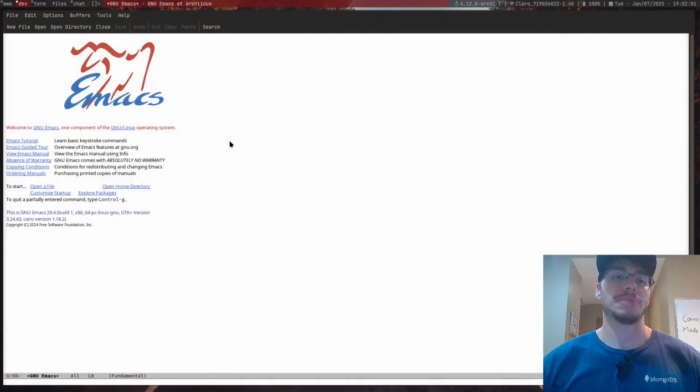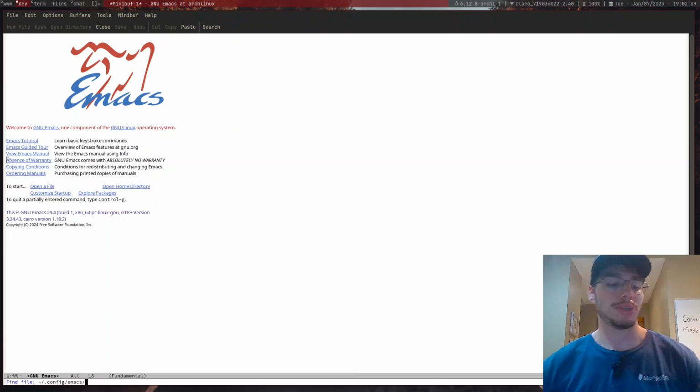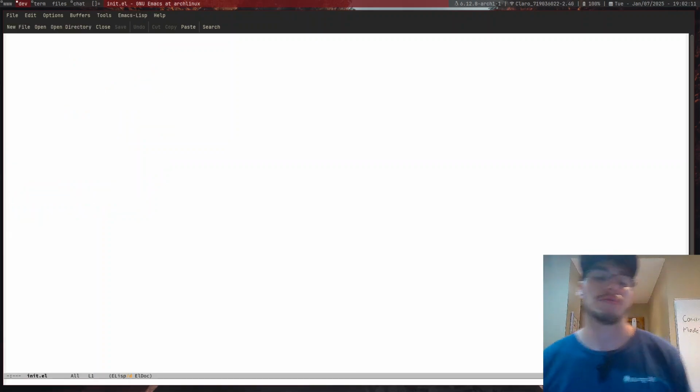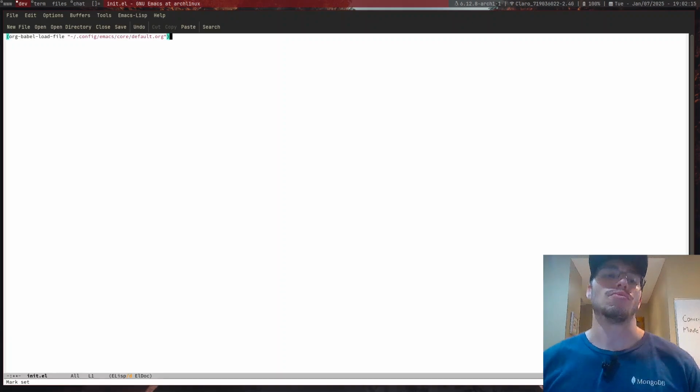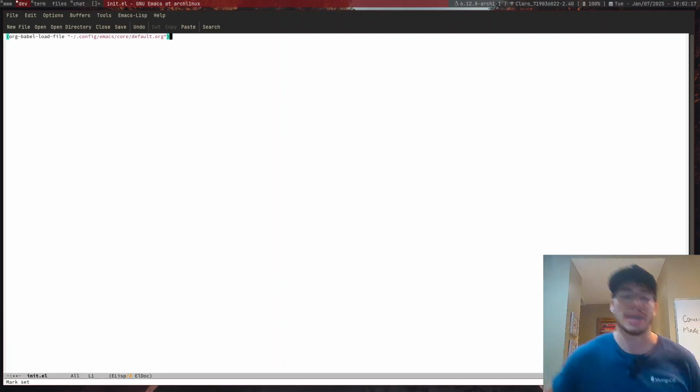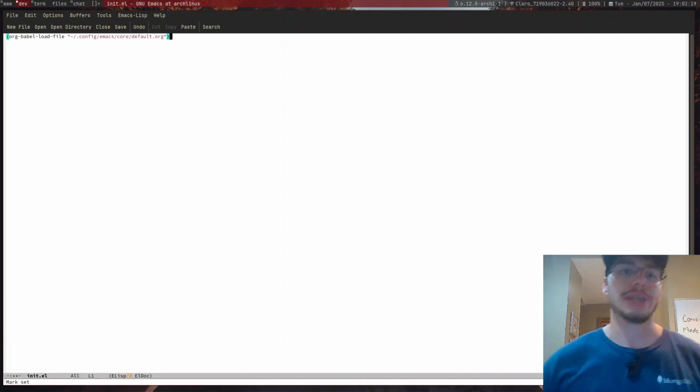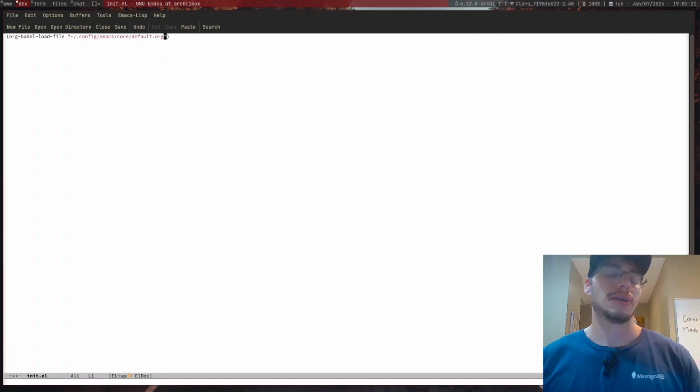So now I'm just going to copy that. And now what I'm going to do is Ctrl+X F to find the file, config.emacs. And this will be the only thing that I will have in my init.el file. I think it was Ctrl+Y, indeed, for yanking. And that's what it is. It is the Emacs path to an org file, which will be babeled, right?